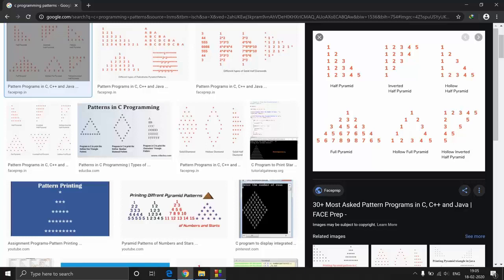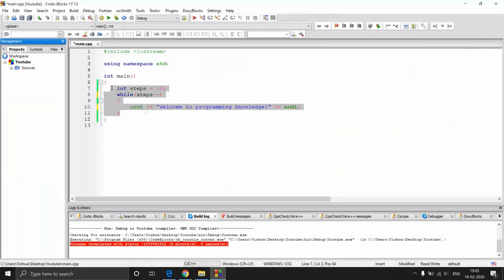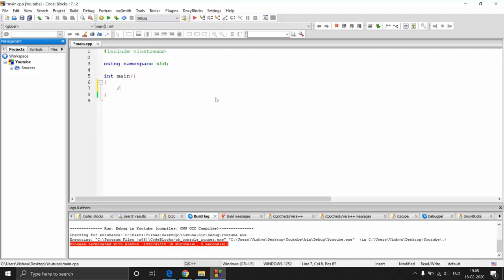So let me just put what we are going to do here, so we don't need this. Let me put a multi-line comment, and we'll be printing something like this. We'll have 1 star and then 2 stars, 3 stars, 4 stars, and then 5 stars. So first we'll try to print this, and then the user can decide how many stars he wants to print. So if you observe, for the first row, we are going to print only 1 star. For the second row we are going to print 2 stars. For the third row 3 stars, and so on.